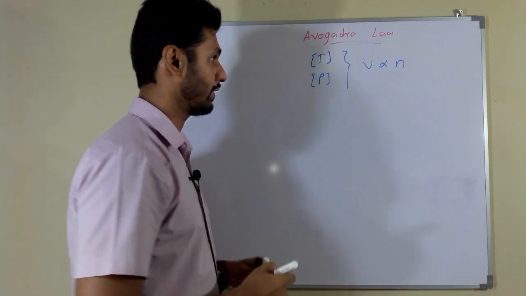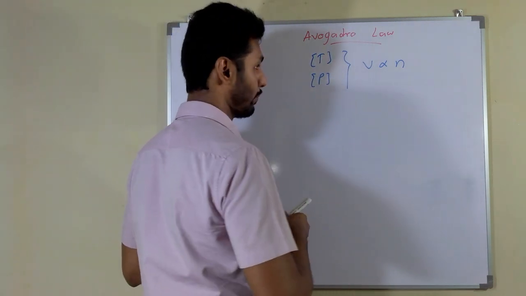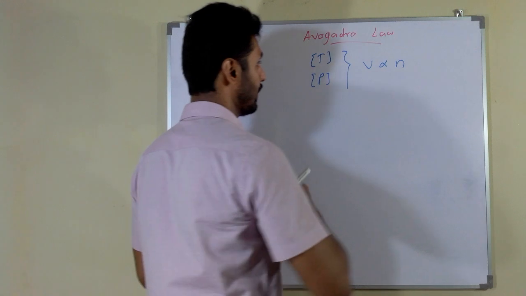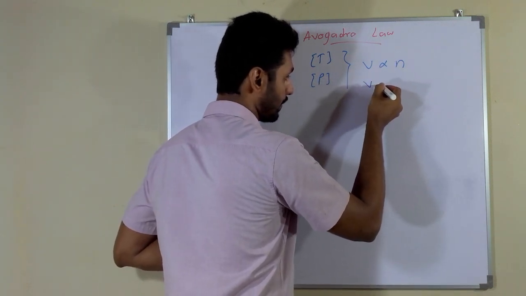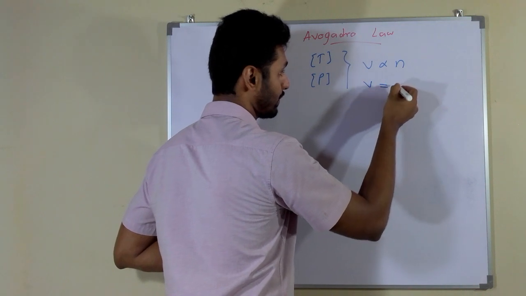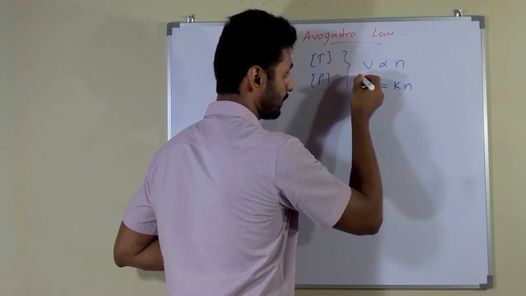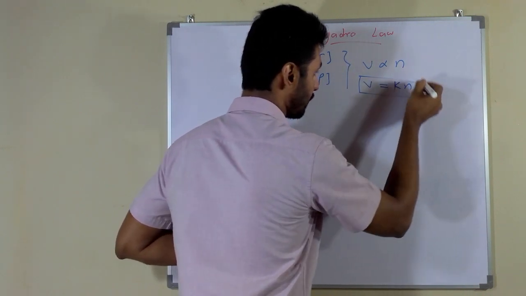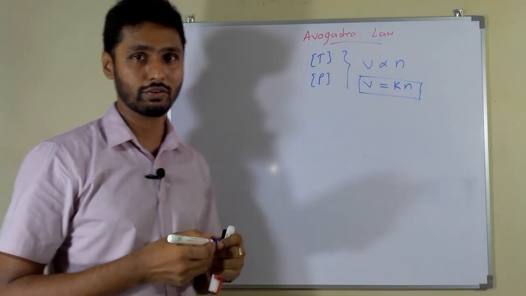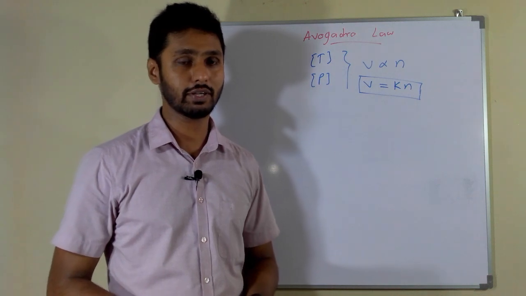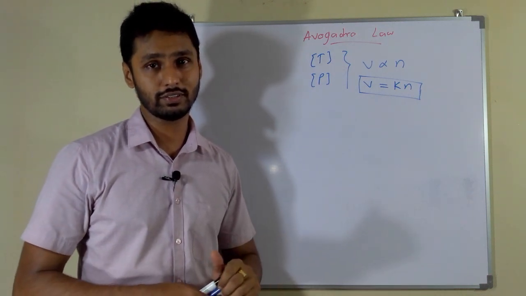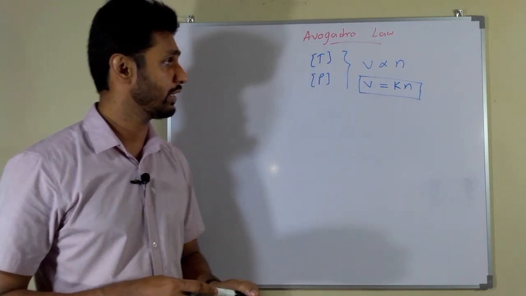Let's see the formula of the Avogadro law. We can remove this proportional mark, then it converts like this: V equals Kn. This is the formula of the Avogadro law. This is very simple, but you need to know all the theory parts clearly.